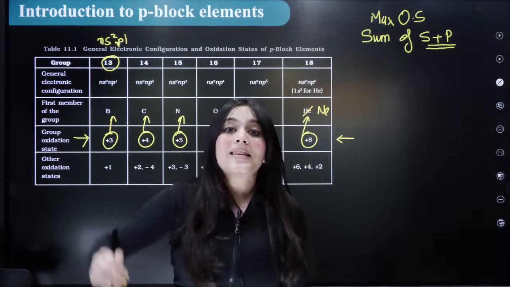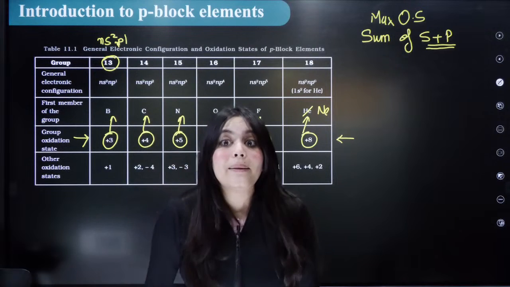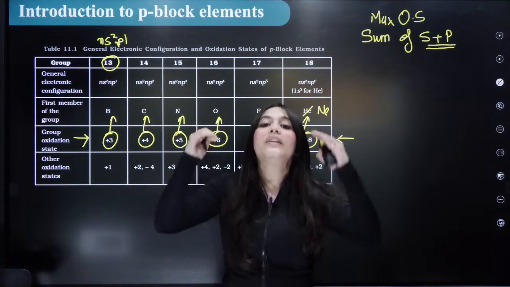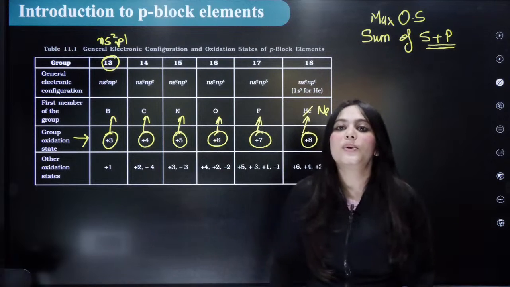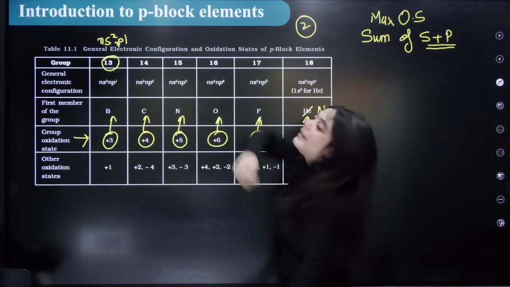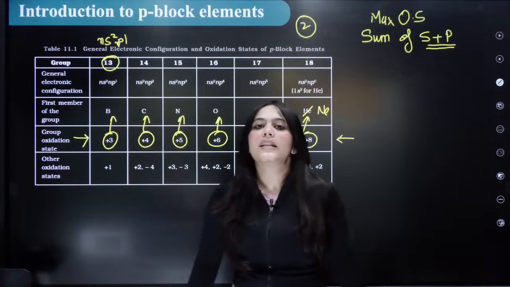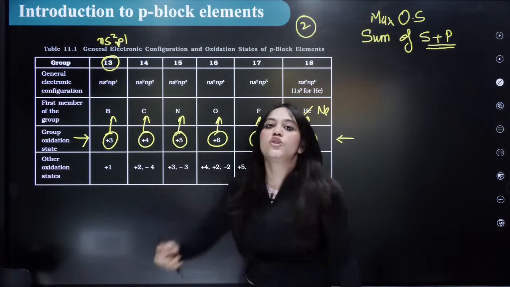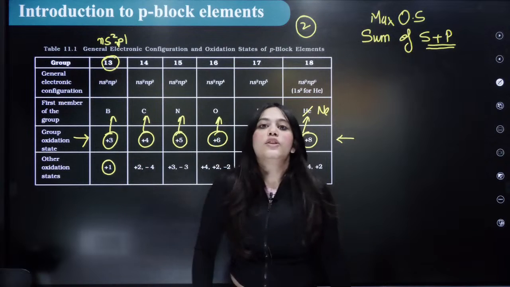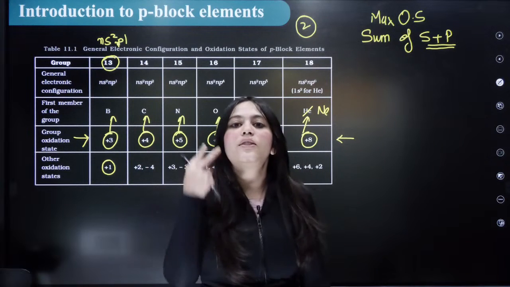But what happens when you go down the periodic table? Then actually their oxidation states keep on reducing. How much can they reduce? They reduce by a factor of 2. Remember this. What is the difference between the oxidation states? For example, group 13 can show 2 oxidation states, which are plus 3 and plus 1. So there's a difference of 2 always.